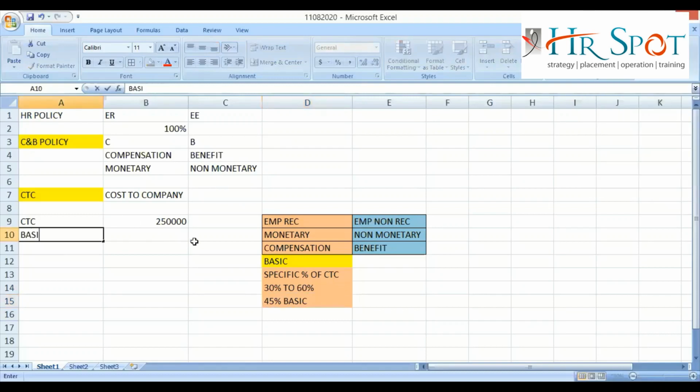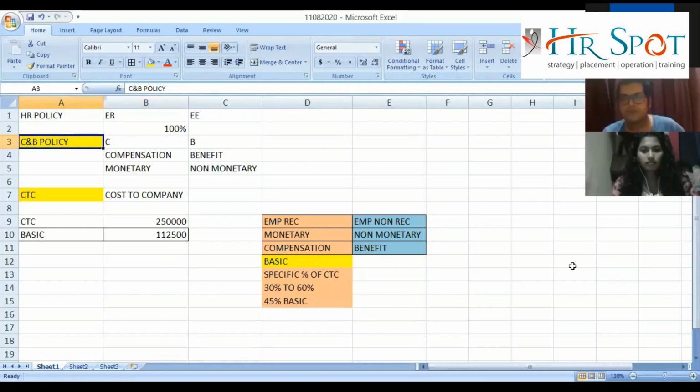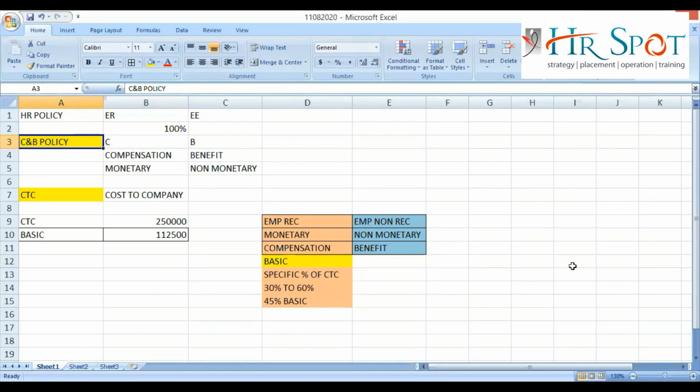So what will be the basic for Rashmi? It will be CTC into 45%. So this is the basic amount for Rashmi in this particular company according to the CNB policy of this company. Right? Clear or not? Yes, sir.